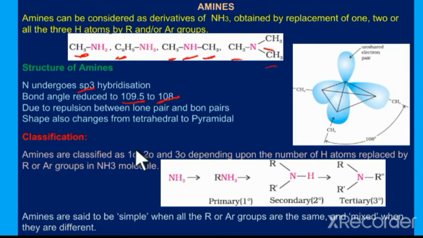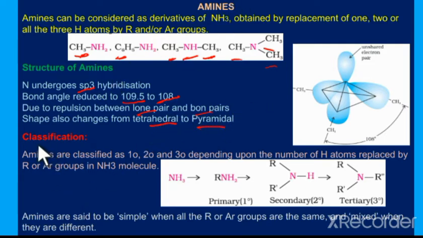This is because there is repulsion between the lone pair and bond pair, as well as between bond pair and bond pair. Due to these repulsions, the bond angle is reduced from 109.5 to 108. Similarly, the shape of the amino compounds is also reduced from tetrahedral to pyramidal. So this is also due to the same reason.